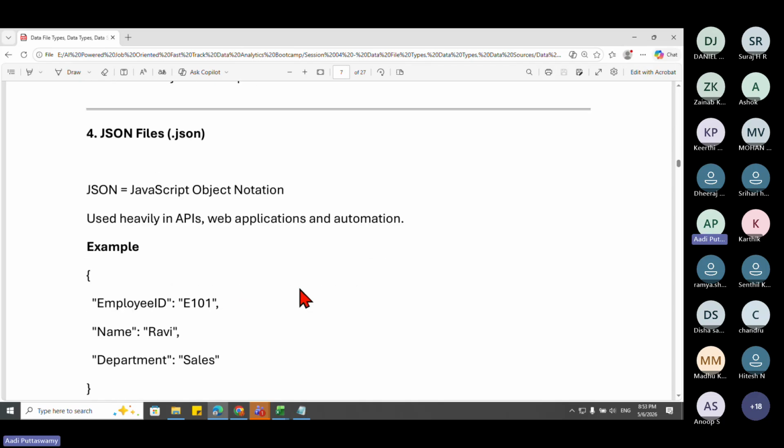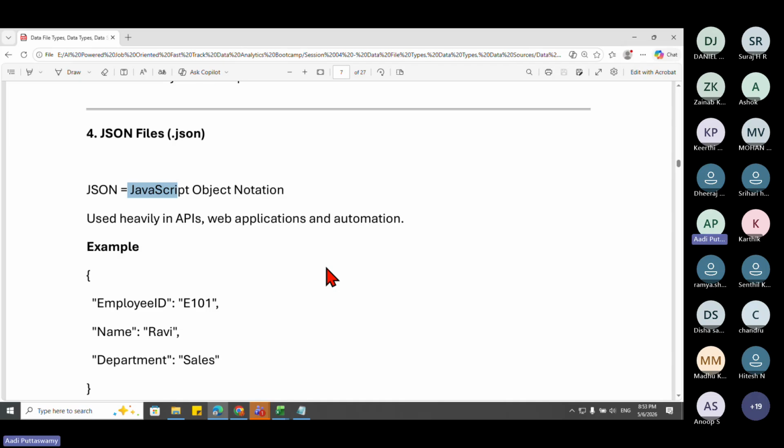JSON file. This JSON file, most of us will ignore or we don't bother about it. But let me tell you, if you are working more on AI tools, if you're trying to import some data, the data is transferred with APIs. Okay. JSON, the full form is JavaScript Object Notation. This has got a different way of storing the data.